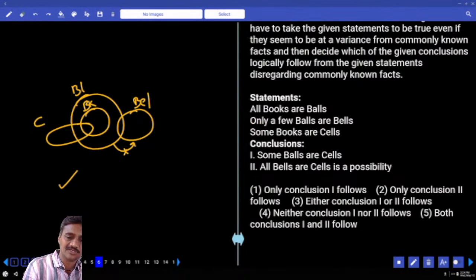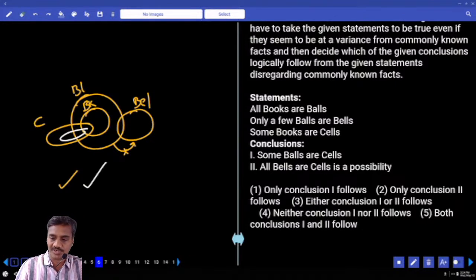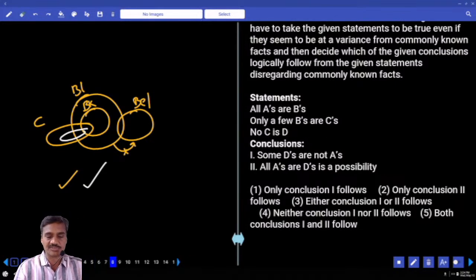This entire B is a part of this C. Tell me whether I can write B like this or not. Ask the question. Yes. Hence, what is your answer? Both 1 and 2. That is the choice for question number 6.